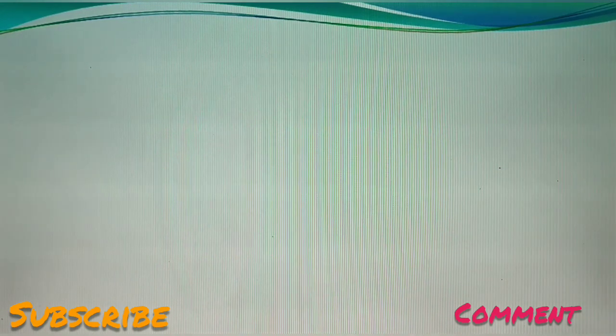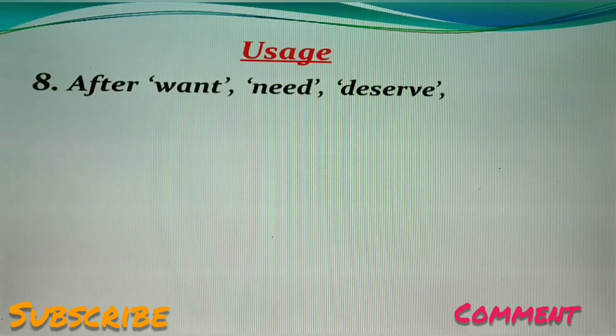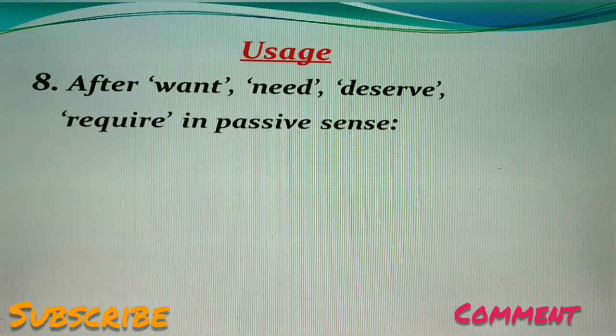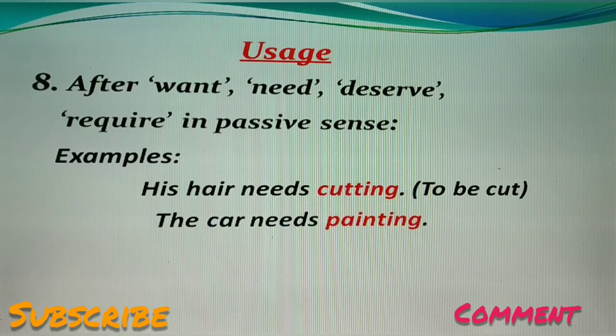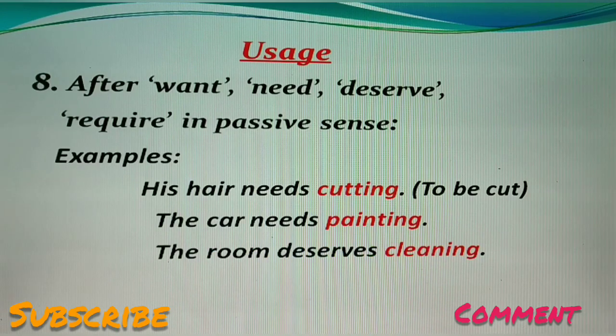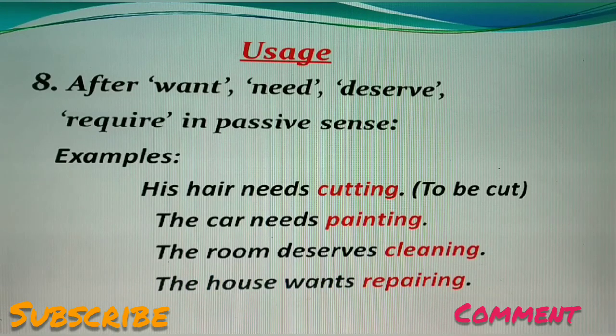Now the next usage. After want, need, deserve, and require in a passive sense. When we use a gerund after these verbs, they give us a passive sense. Like examples, you may find: it needs cutting. Here cutting means to be cut. The car needs painting. Here painting means to be painted. The room deserves cleaning. Here cleaning means to be cleaned. And the house wants repairing. Here repairing means to be repaired.